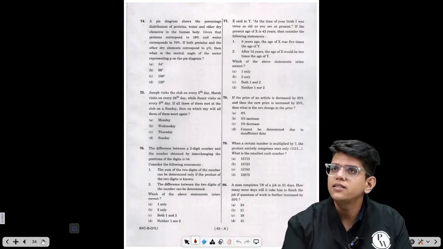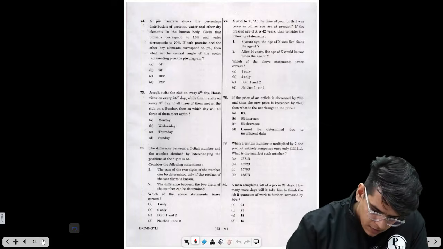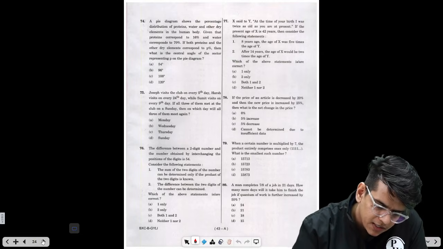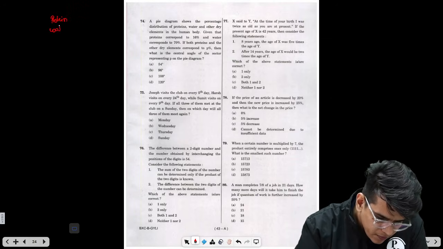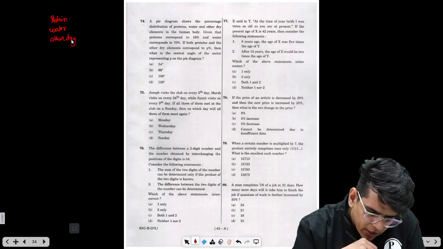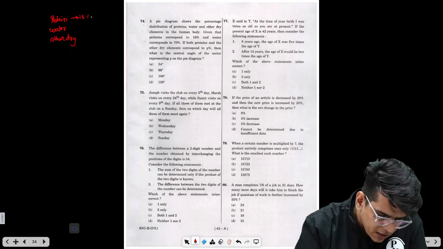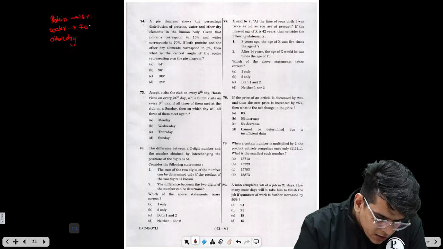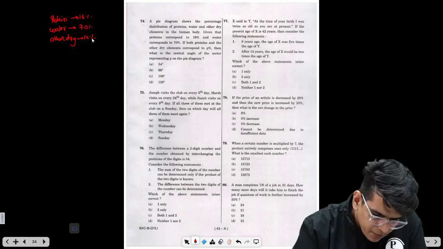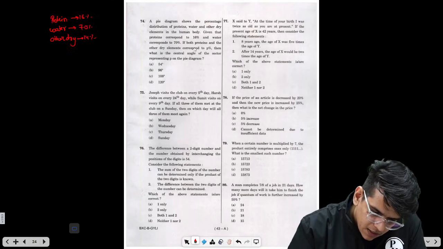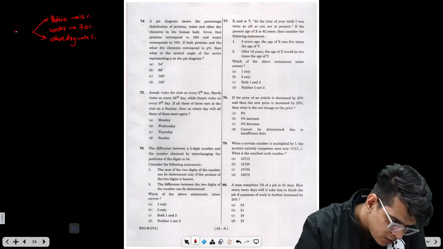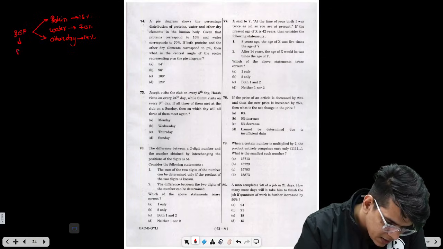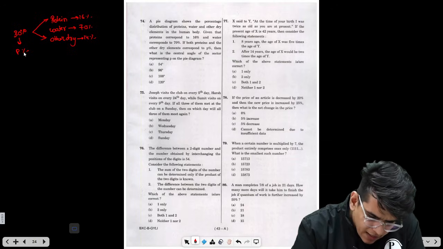Let's see. So pie charts are very easy. Let's see if we can solve this question. A pie diagram shows the percentage distribution of protein, water, and other dry elements in the human body. Given that protein comprises 16%, water comprises 70%, so that means other dry elements are 14%. If both protein and other dry elements correspond to 30%, this is nothing but P percent, then what is the central angle?